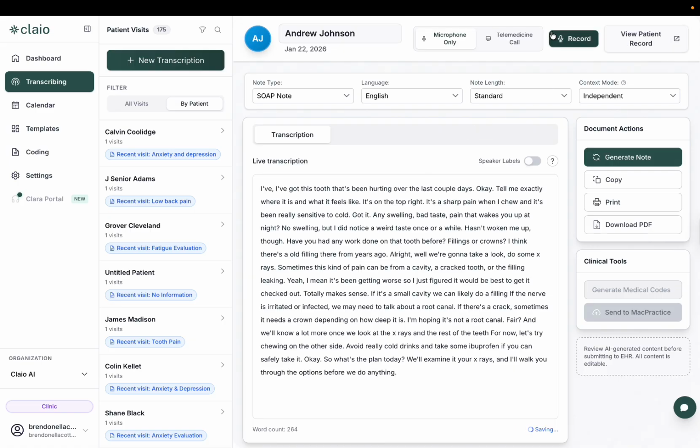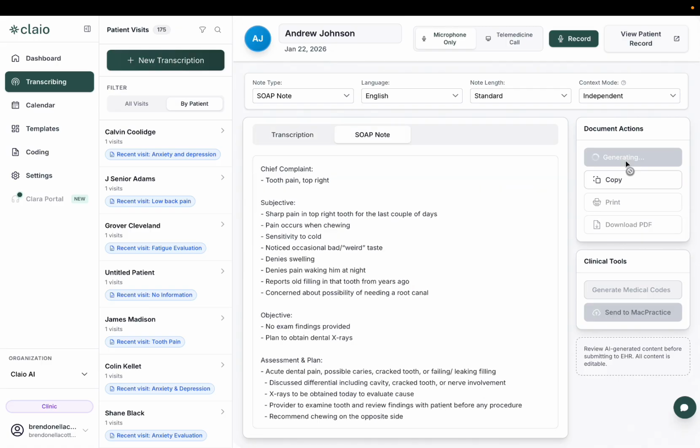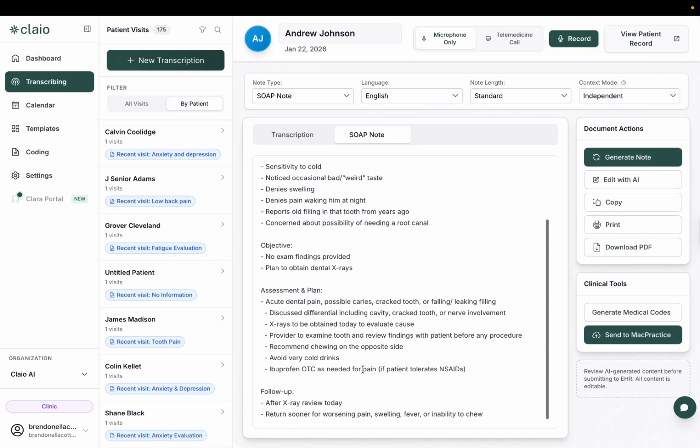When you're done with the patient visit, you just want to click that red stop button in the top. Since we'd already pre-selected all of our settings here, we're just going to click this green generate note button. And you can watch the magic happen.